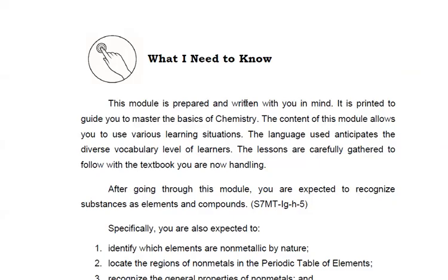Okay. Sa inyong weekly home learning plan, nakabutang dito, read what I need to know. So, the objective, basahan nato ni, no? The objective of this module is for you to recognize substances such as elements and compounds.